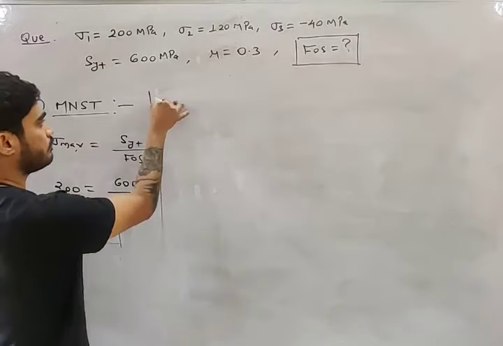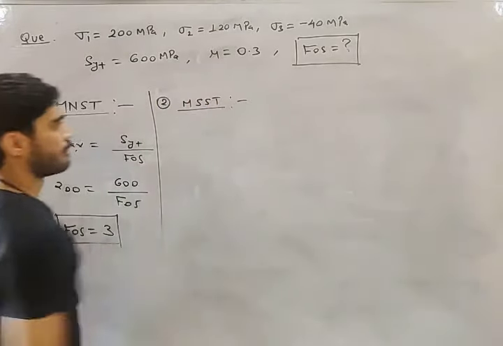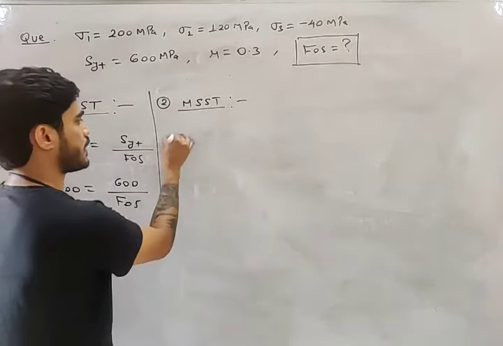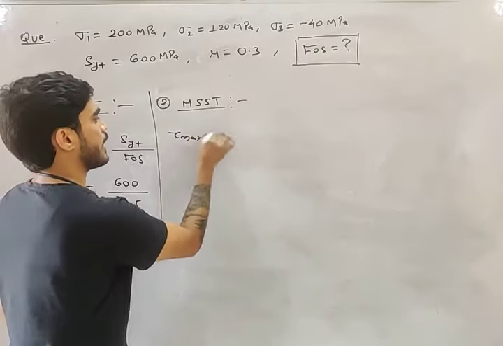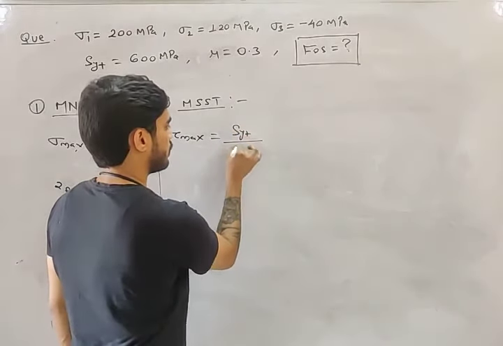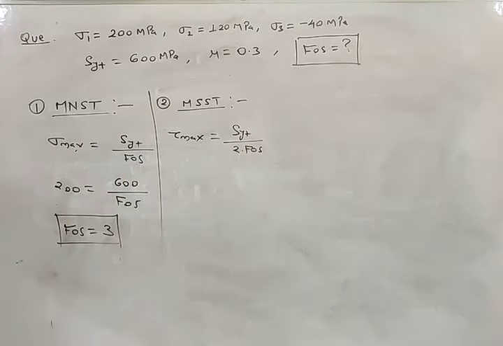Second one, maximum shear stress theory. So what is the relation of maximum shear stress theory? Tau maximum equals SYT by 2 FOS, right? This is the relation according to maximum shear stress theory.